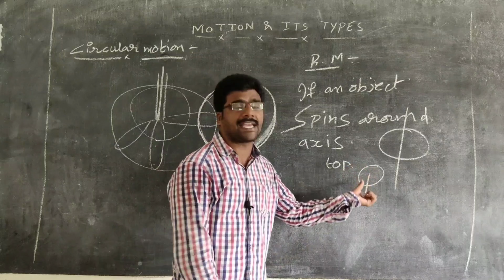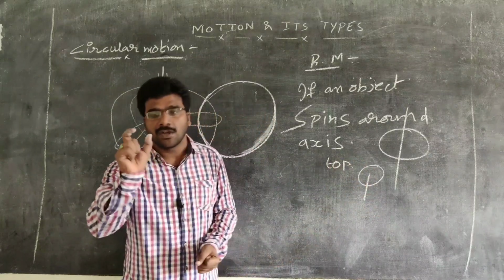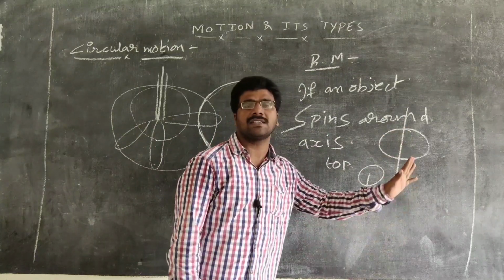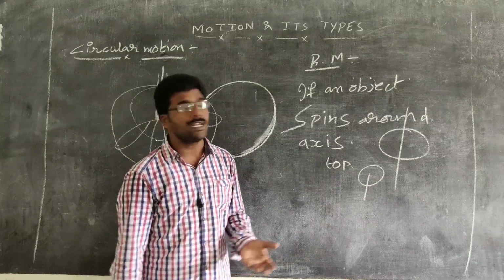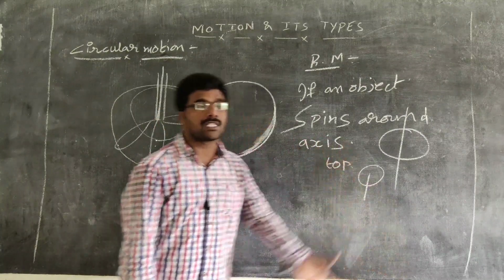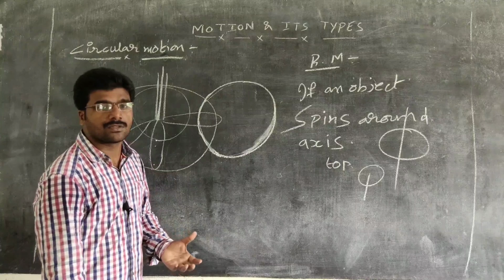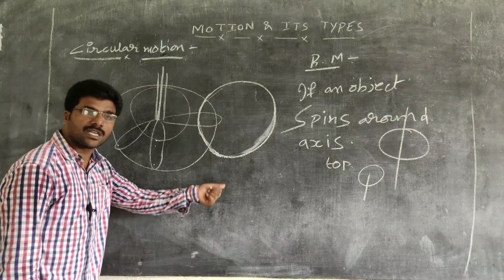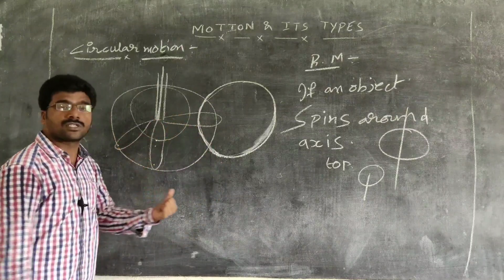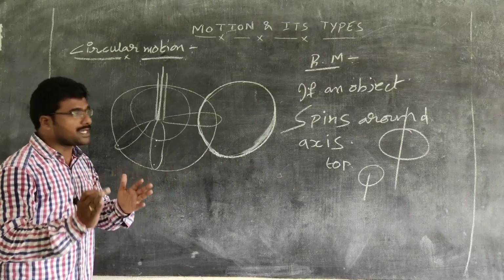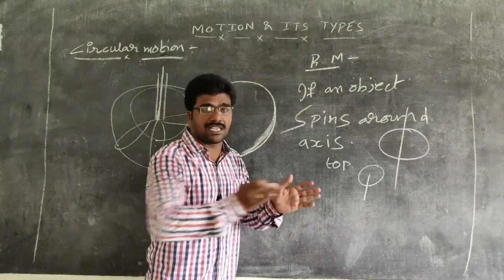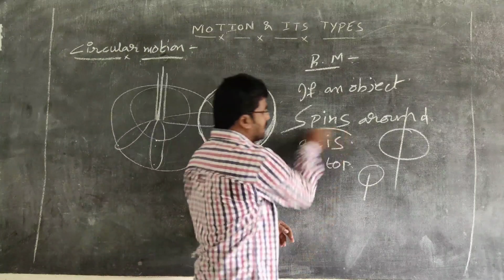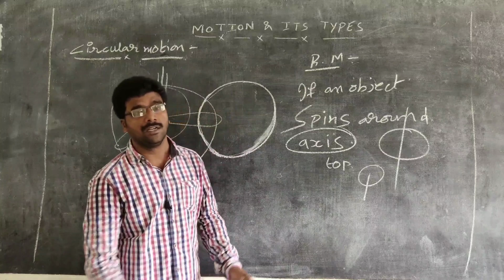For example, if we take the Earth, it makes a rotational motion about an axis, but there is no physical axis; it is imaginary. So this is the main difference between rotational motion and circular motion. If you take a point object, it undergoes circular motion. If you take the entire object, it undergoes rotational motion. So the main difference is, if the object moves in a circle, it is circular motion. If an object spins around an axis, that is rotational motion.